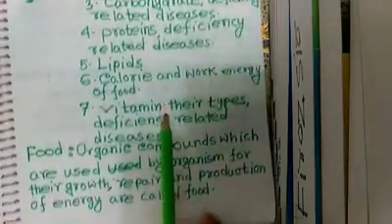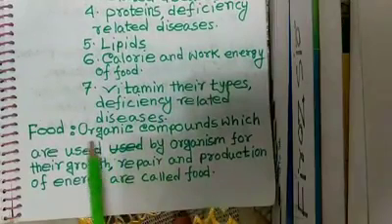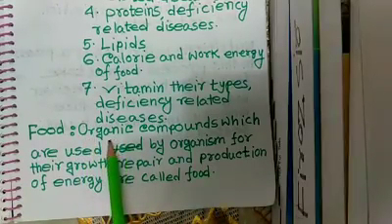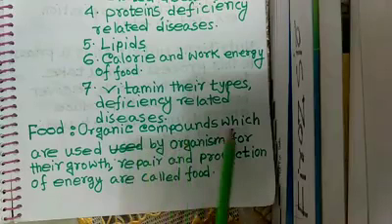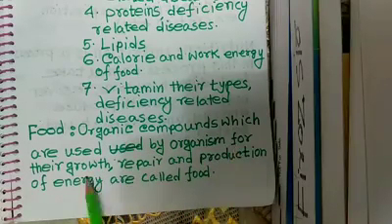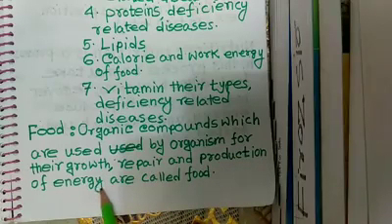Now, what is food? The definition of food: food is organic compound which is used by organisms for their growth, repair, and production of energy.